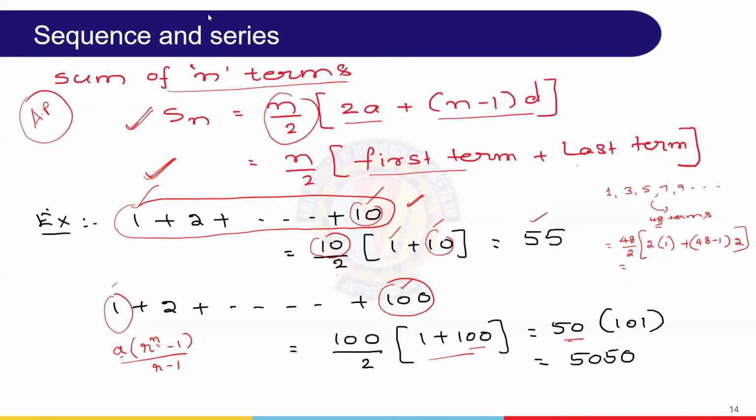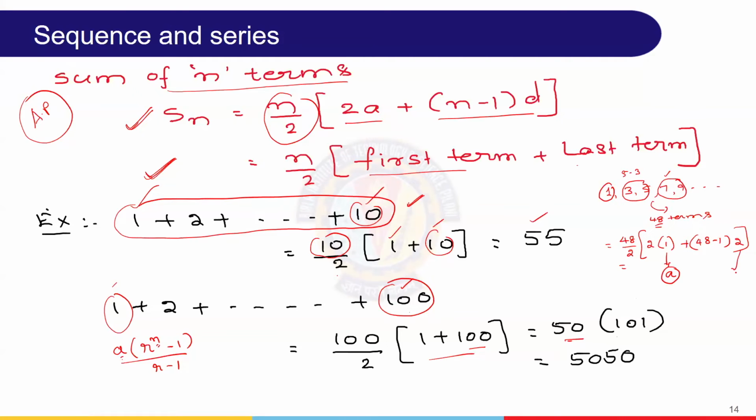How to find a and d in the sum of n terms? That is a good question actually. I should have explained it. a is whatever the first term is. I think that is very easy. How to get d is just to subtract any consecutive numbers: 5 minus 3, or 9 minus 7, the later term minus the previous term.